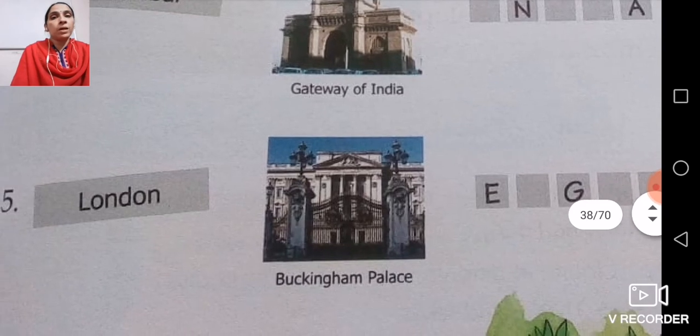Now number 5, that is London. The name of the city is London.